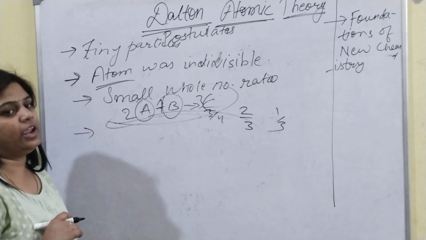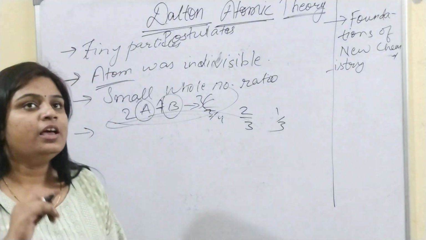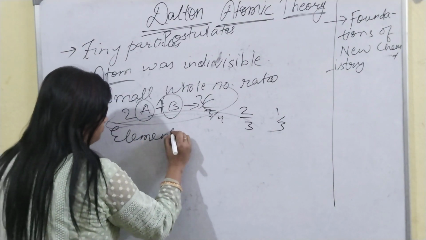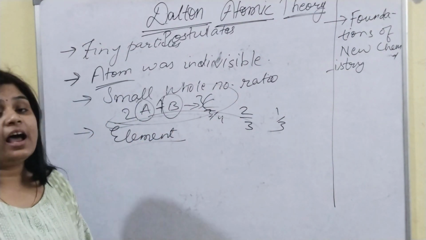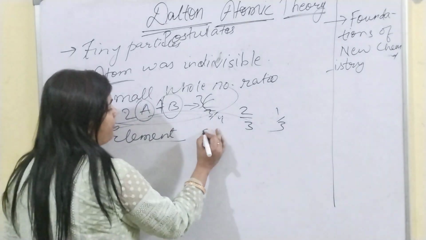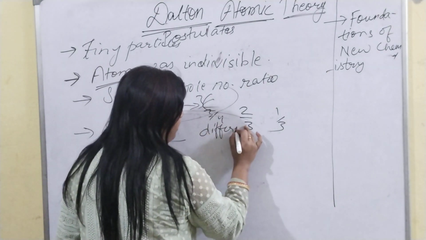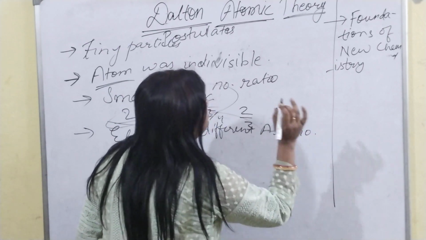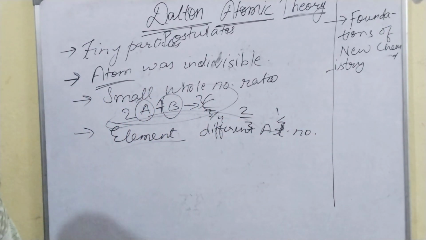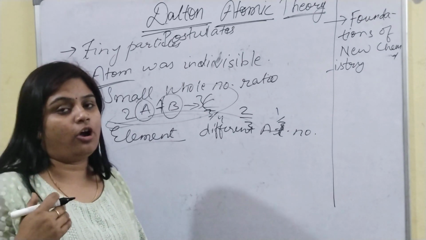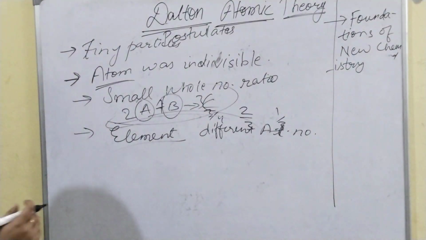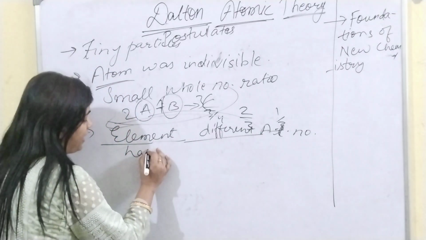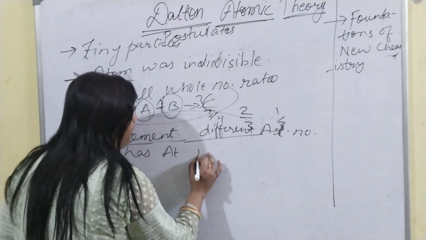The fourth postulate of John Dalton was that elements having different atomic number or mass number will have different atomic mass.